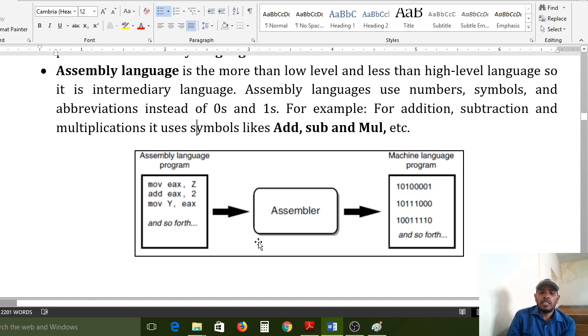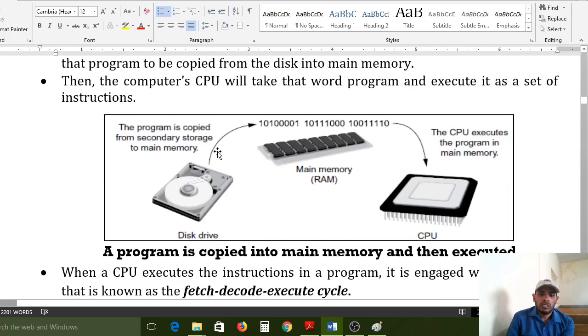So assembly language internally uses an assembler. Assembler means it converts assembly level language to machine level language. If you write this program in assembly level language, the assembler immediately converts this code into binary language, then only this file is transferred to the CPU, and then the CPU will execute. So the assembler is one tool, one software, used in assembly level language. Here you may be confused, so all of you please carefully observe.